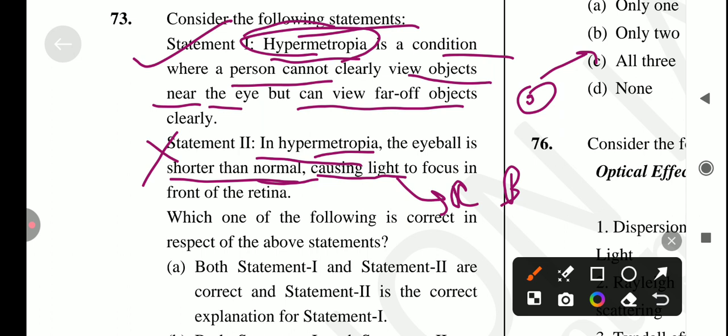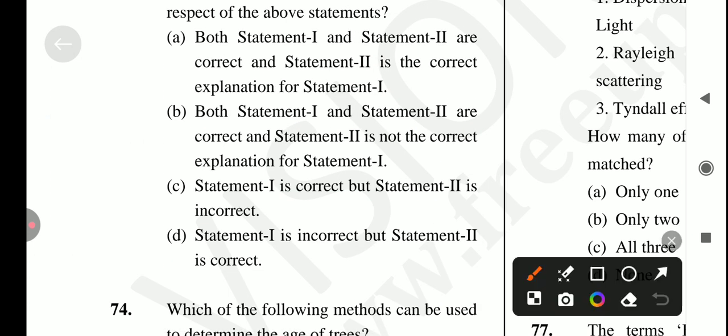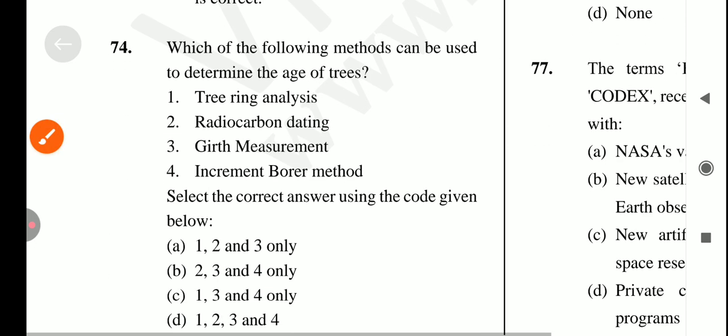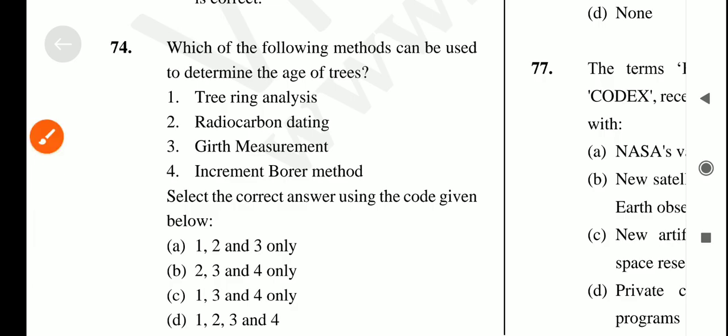Okay, so the second statement is incorrect. So the answer for this question is option C. Statement 1 is correct, but statement 2 is incorrect. Okay, next: which of the following methods can be used to determine the age of trees.